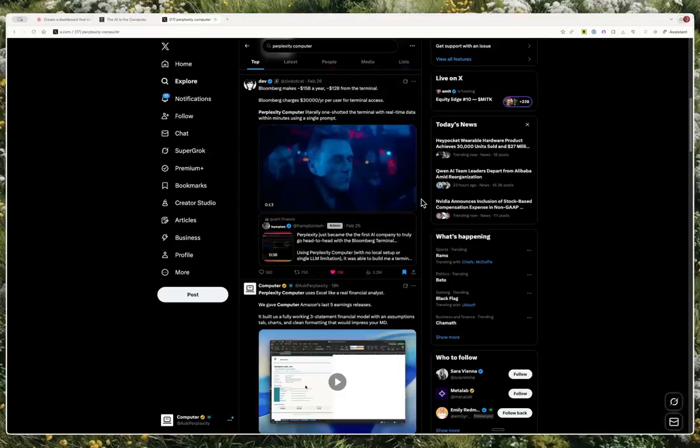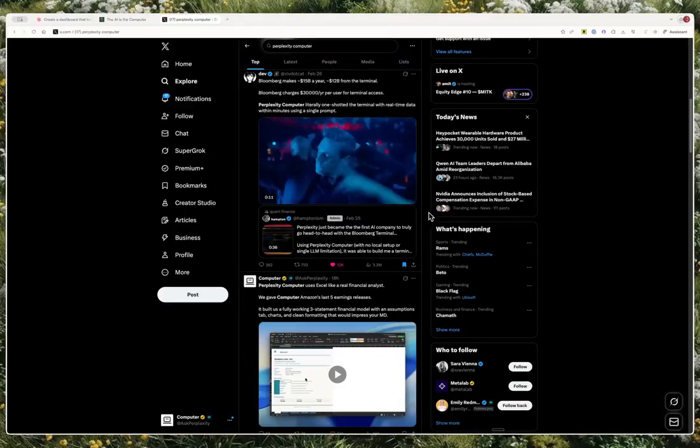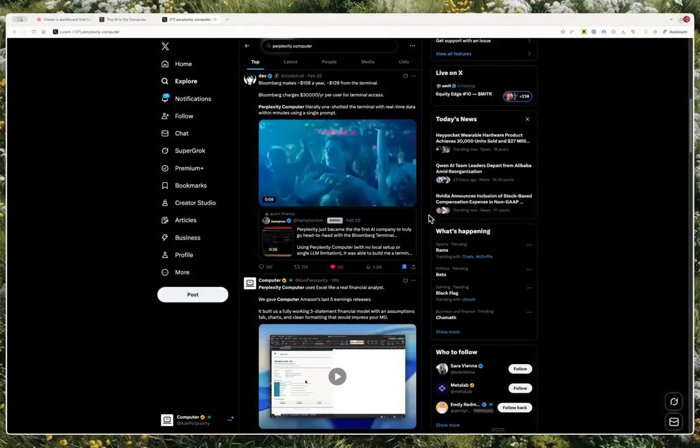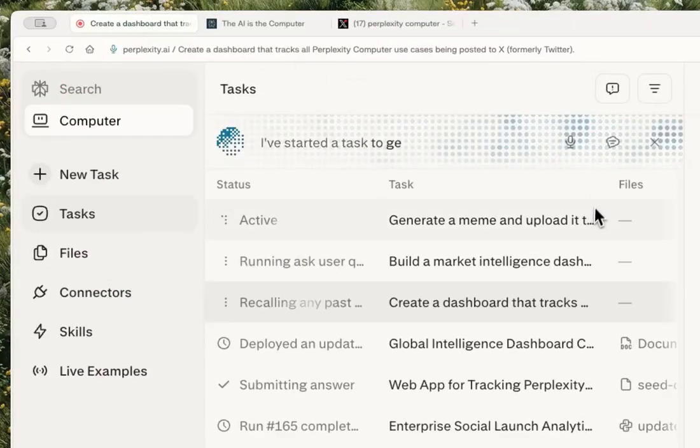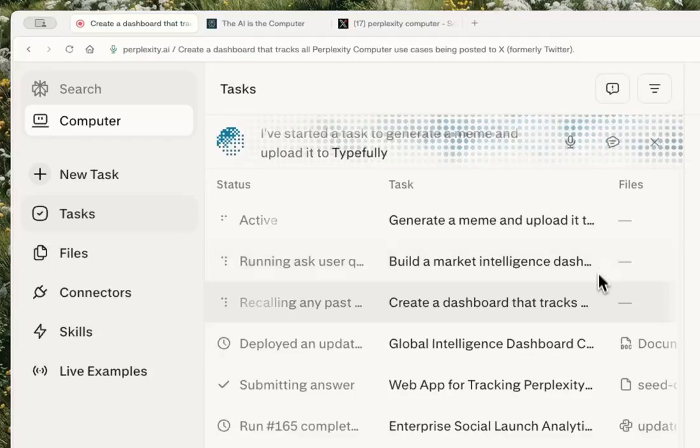Awesome. I need something to post on X today. I'm thinking a meme. Can you generate a meme for me about computer and upload it to Typefully? I've started a task to generate a meme and upload it to Typefully for you. I'll let you know when it's ready.